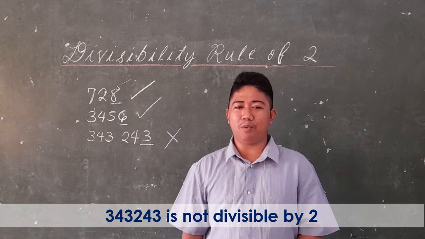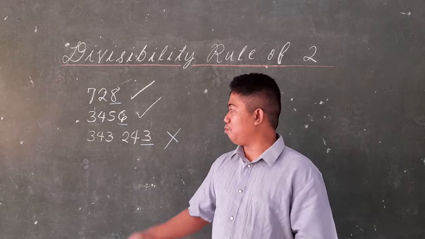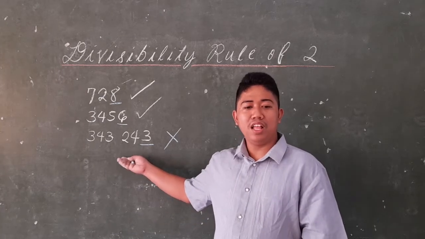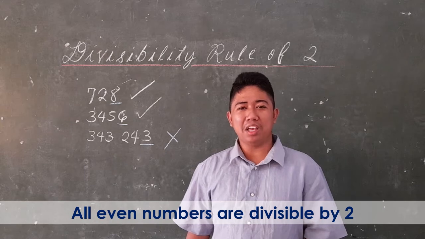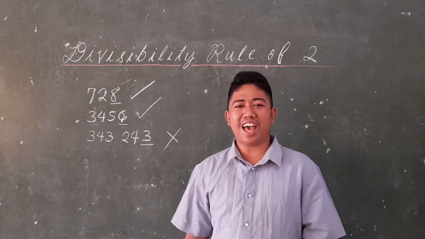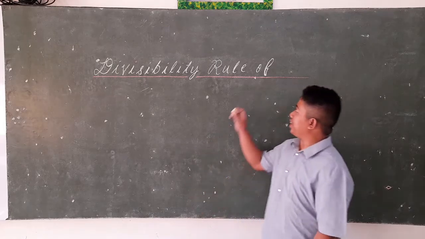Some of the given examples on the board are all even numbers except the last example. Thus, all even numbers are divisible by 2. Did you get it, students? Students, let us discuss the divisibility rule for 3.